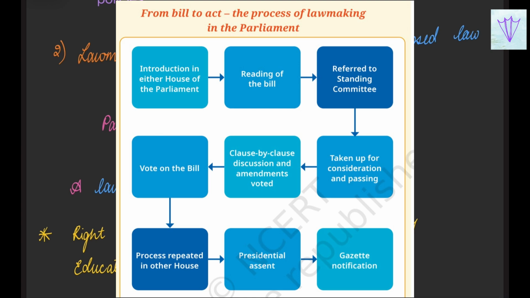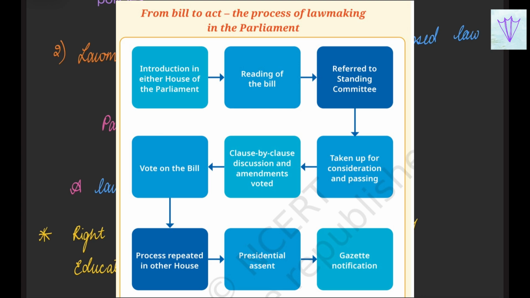A standing committee is a permanent committee consisting of MPs that scrutinizes the government's activities, makes recommendations and asks questions on actions taken by the government. Then the bill is taken up for consideration and passing, and clause by clause there will be amendments which are voted on, and clause by clause there will be proper arguments about it. That is, there are parts of the bill that explain the specific details of the bill. For example, the RTE defines the age group which applies, 6 to 14 years. Like that, every bill will have certain clauses.